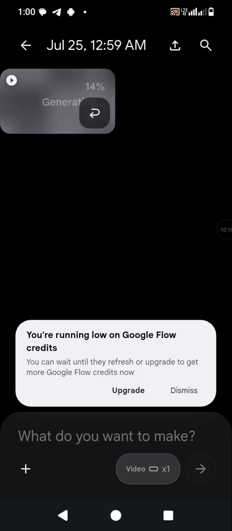When this third scene is done loading, we'll go to InShot and merge them together as one video. If you want to edit it, you can still edit it, remove anything or add anything you want. But these are the ways you can create an African folktale story. See how simplified it is. Anybody can do it.